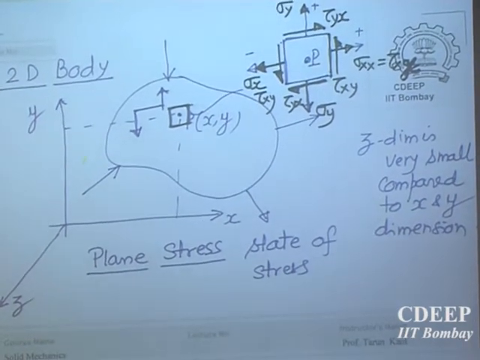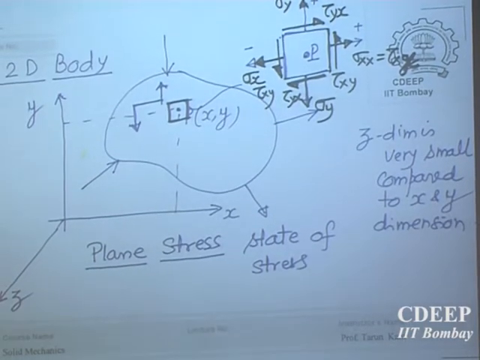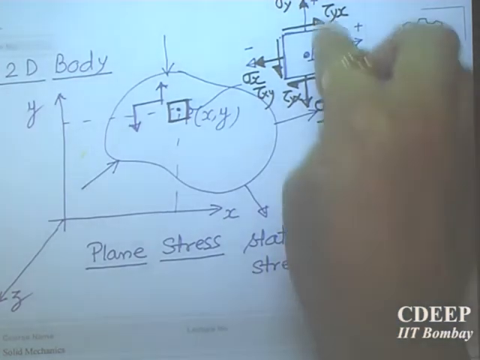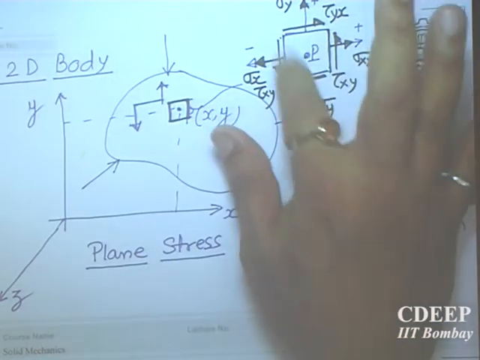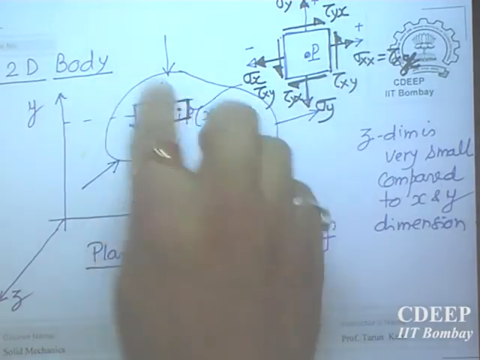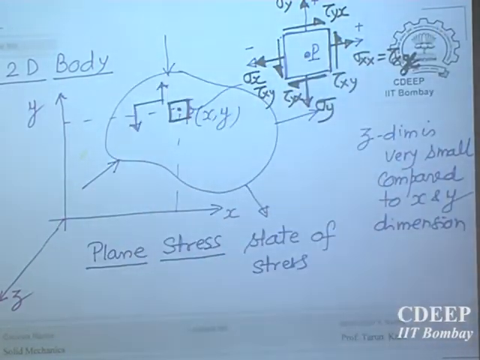Once you take it out, you isolate the element. Then there must be some interaction forces between the remaining body and that edge, so equal and opposite forces must act. So this is on this edge, on x and y. There is nothing on this. We have not drawn anything on the z plane because there won't be any stress or force there, since no force is applied in the z direction. All loads are confined to the xy direction only.